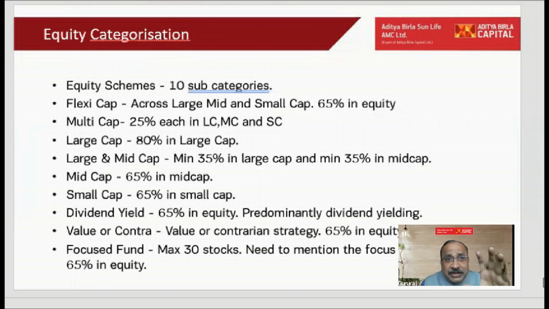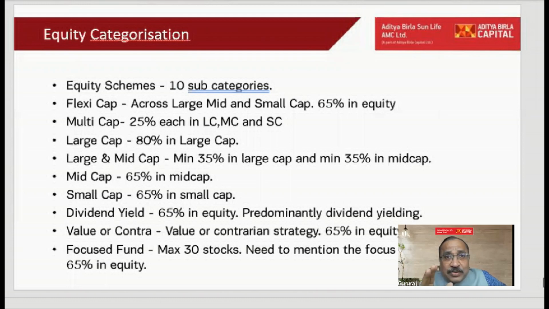Now, what is the difference between these two, large cap and flexi cap? Flexi cap will have at least 65% to 70% in large cap, and the balance could be small cap and mid cap. Whereas a pure large cap fund is about 80% in large cap and maybe 10-15% in small and mid cap. Normally they will be in mid cap, but sometimes they can also take small cap. So when you are more into large cap, your risk is less. Flexi cap also gives you that cushion, 65% to 70% in large cap, only 30% elsewhere.